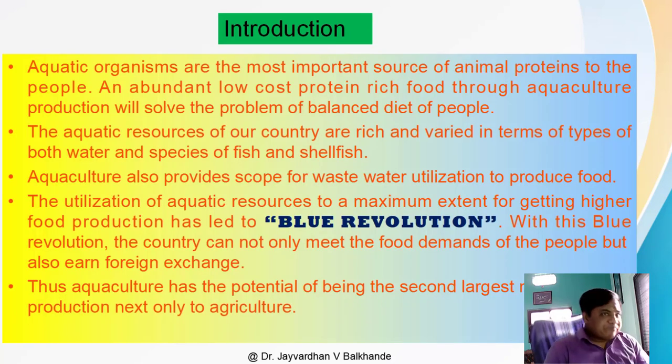Okay, now again, these aquatic organisms are the most important source of animal proteins to the people. Why are we taking this in our diet? Because it is a very cheap source of protein. A good amount of proteins is found in particular aquatic organisms, and they are easily available commodities also. Abundant low cost protein rich food through aquaculture production will solve the problem of balanced diet of people.